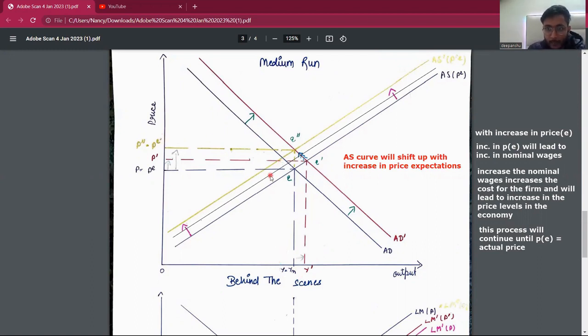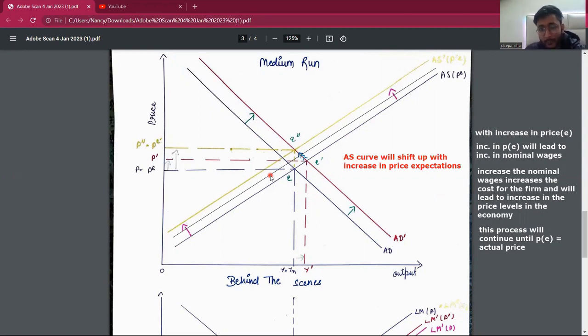So if we allow people to change their expectation, it will lead to a shift in AS upwards. It must be noted that if we increase our price expectation, our price tends to increase because it will lead to an increase in the cost for the firm for producing the output.